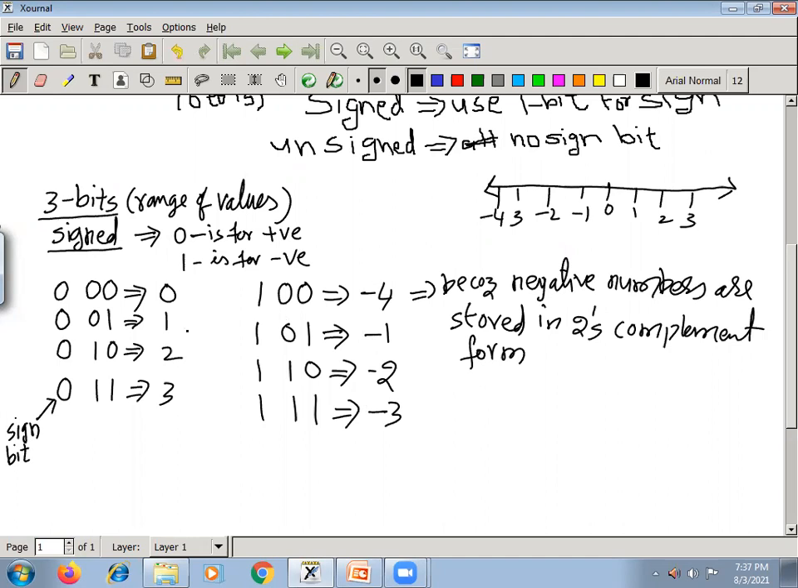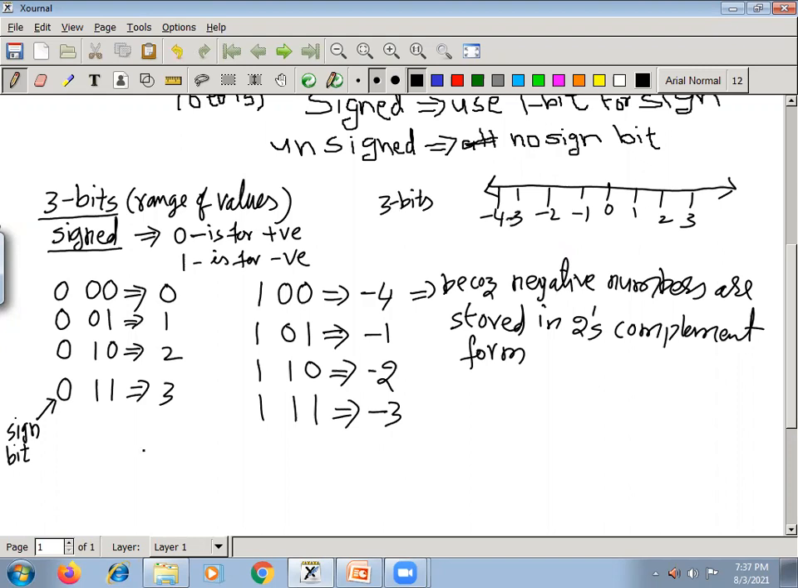Now if you see, using 3 bits, what are all the signed values I can store? 0, 1, 2, 3, -1, -2, -3 and -4. See here, I have written on the number line. When you have 3 bits, these are the range of values I can store. On the positive side 0, 1, 2, 3, and on the negative side -1, -2, -3 and -4.